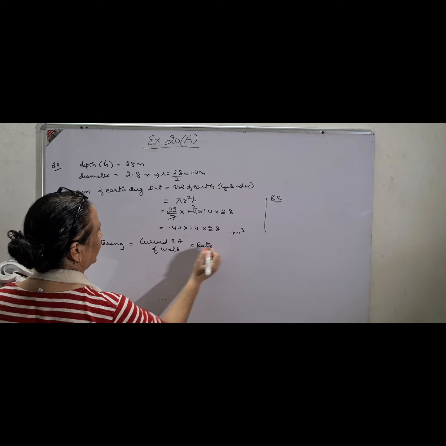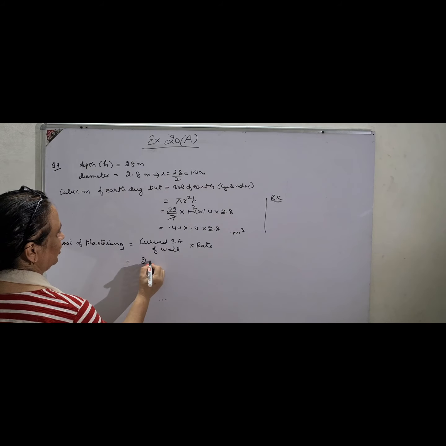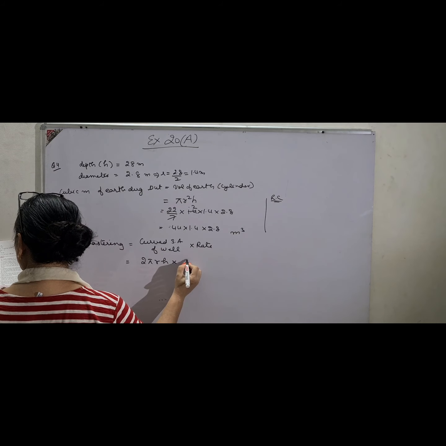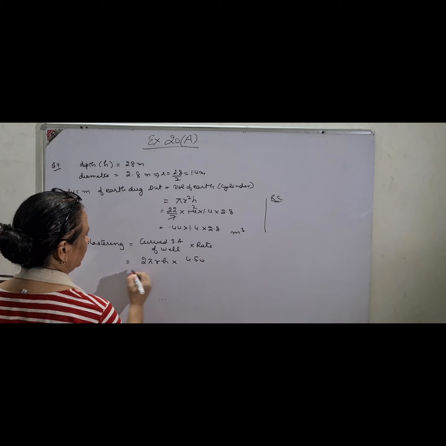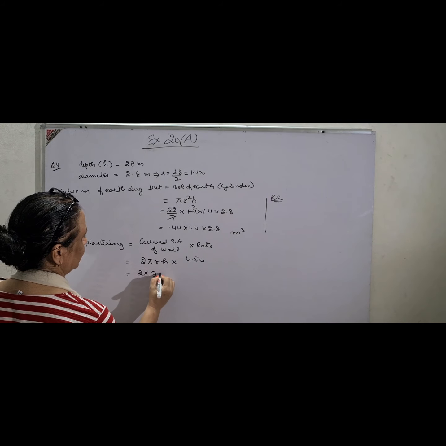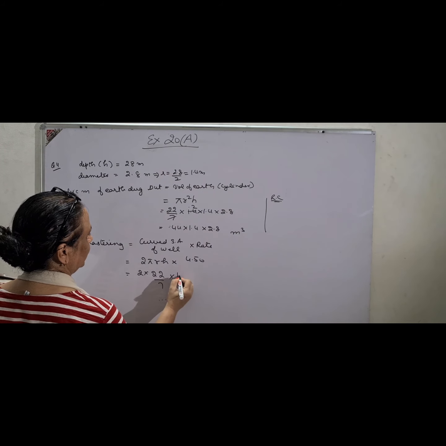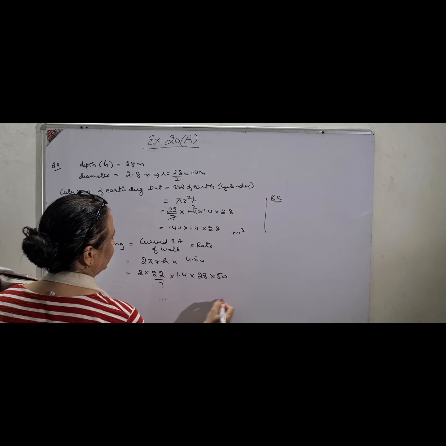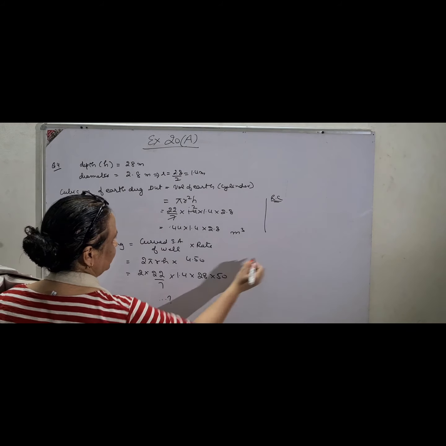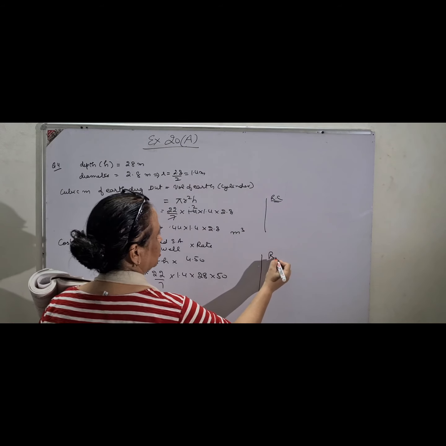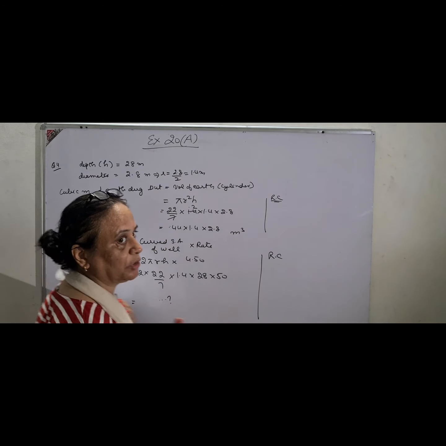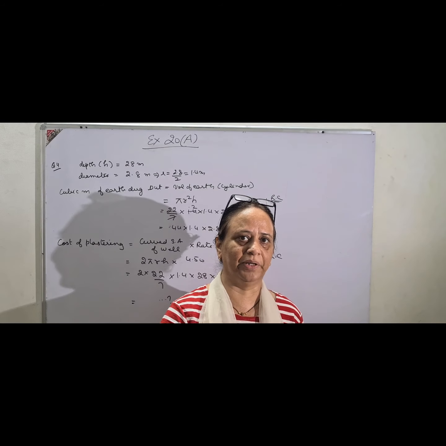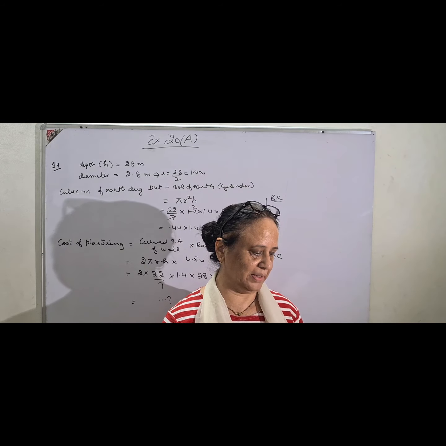So you very well again know, because I have discussed these formulas, 2 pi r h into rate, and rate has been given to be 4.50. So substitute the values, children. 22 upon 7 into 1.4 into 2 into 28 into 4.50, and this is your required answer, which you have to do in the rough column. Check the calculation twice and then only write the answers, because if you make a mistake even in one decimal, your 2 marks will be cut.